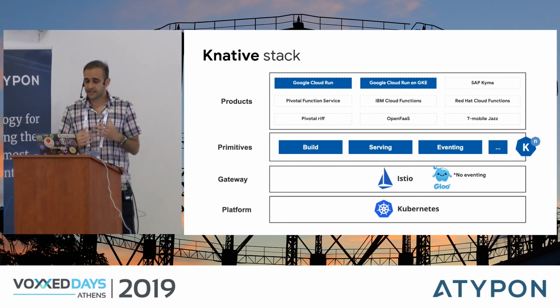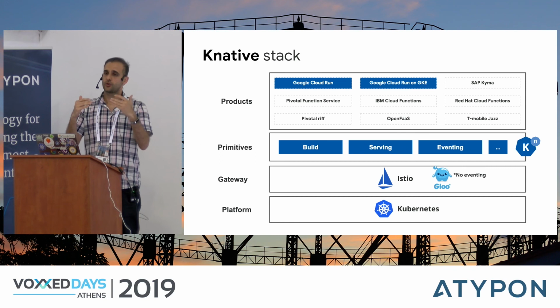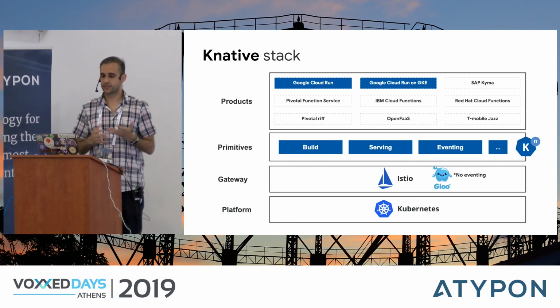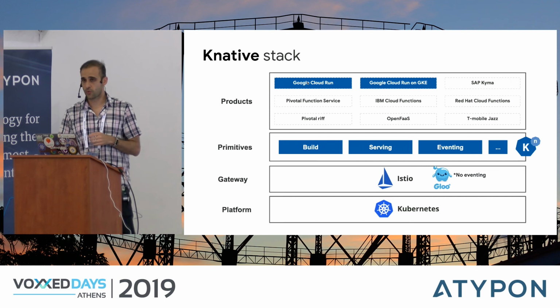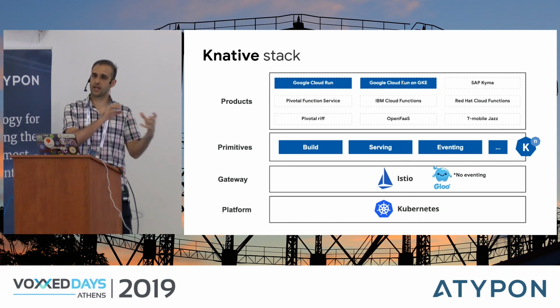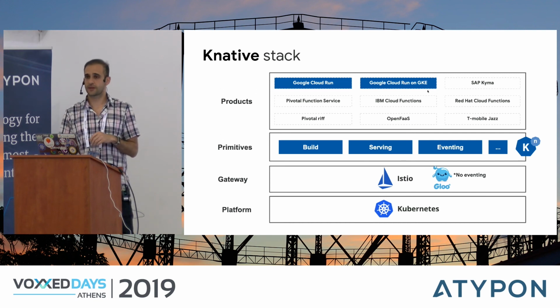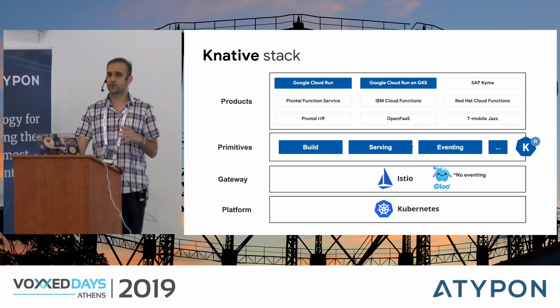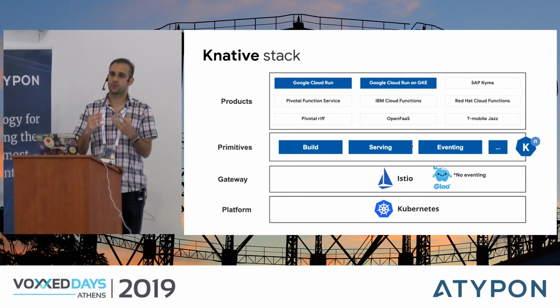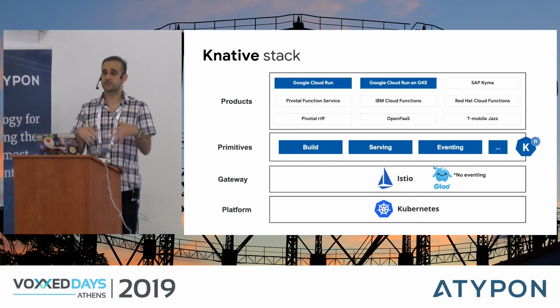And the idea is that once you have the Knative primitives, you would use something else on top of that for the developer experience. For example, there's something called Google Cloud Run, which is the managed version of Knative on Google Cloud that's built on top of Knative, but it gives you a fully managed version. If you want to stay on Kubernetes, there's Google Cloud Run on GKE, which is the same Google Cloud Run experience, but on Google Kubernetes Engine. And there are other products from other companies as well that are being built on top of Knative. So today's talk is more about the Knative open source, and I'm going to show you actually how to install and use Knative as if you're installing it yourself.